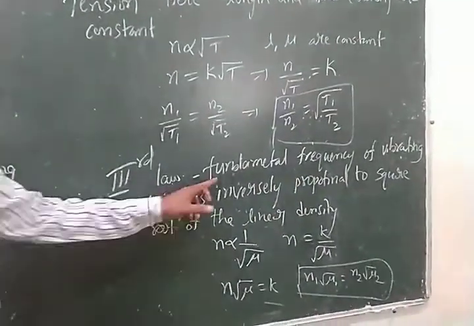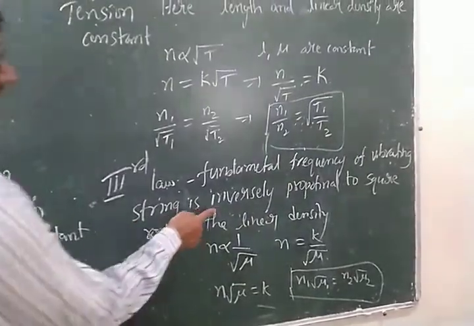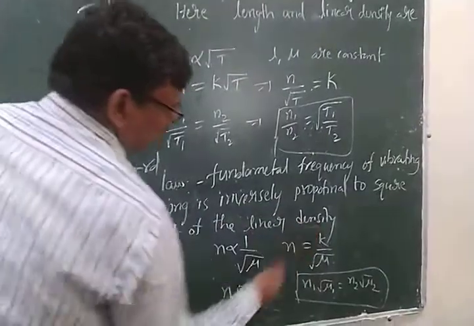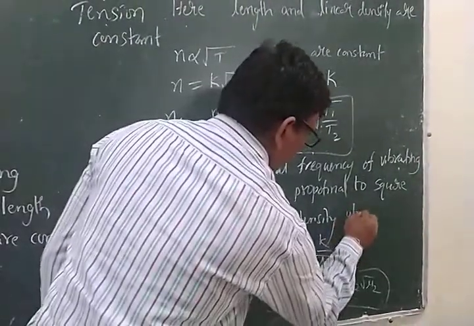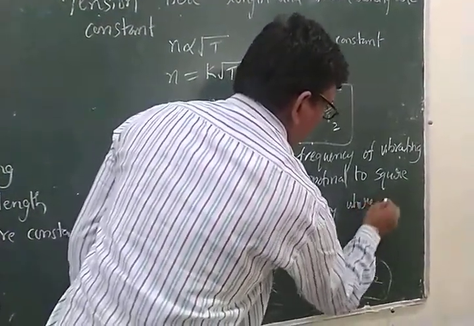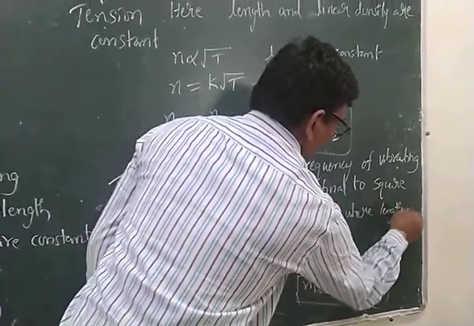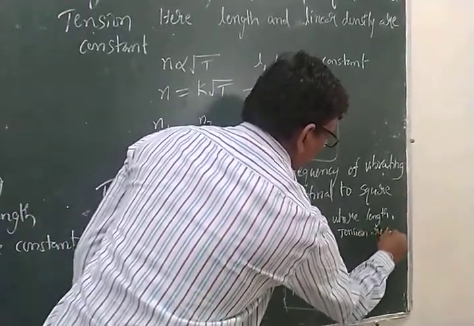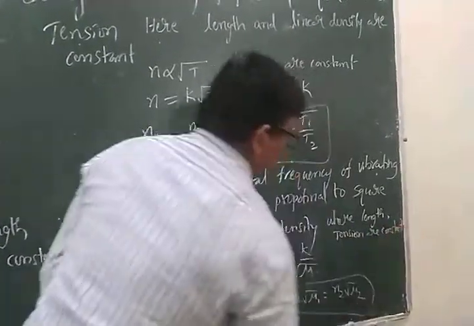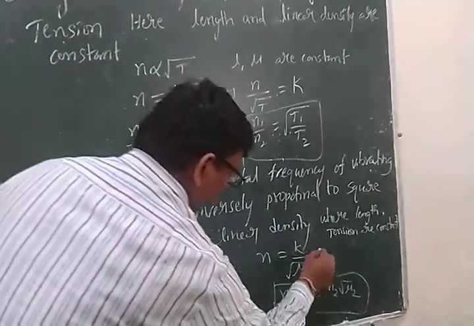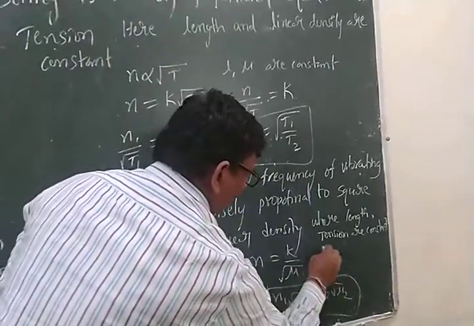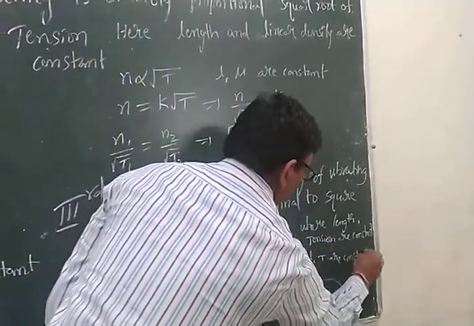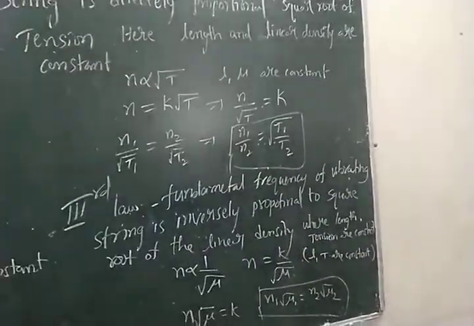That means the fundamental frequency of the vibrating string is inversely proportional to the square root of the linear density, where length and tension are constant. We can write here also L and T are constant.